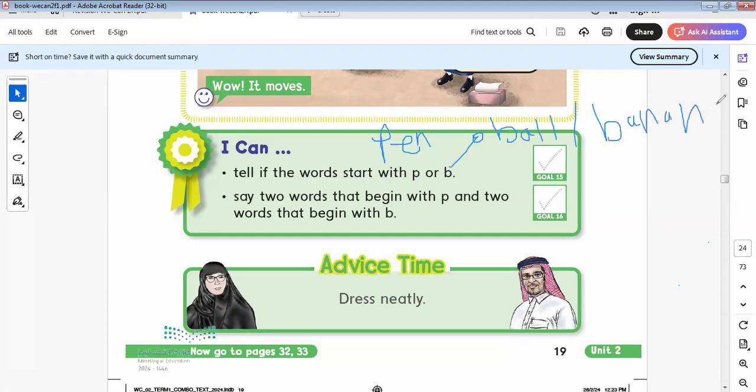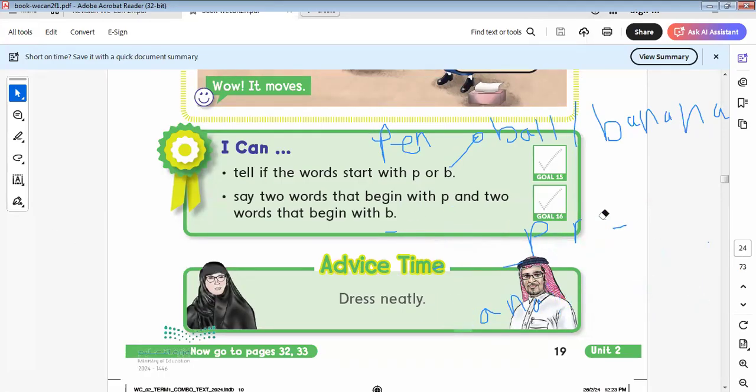Okay, let's go to another one here. Say two words that begin with P and two words that begin with B. We say here pin and parrot. These are two words that start with the letter P. Two words with B, like banana. I think banana and ball. Or pear, I will write pear. Okay, both are correct. So these are the words that start with the letter P.